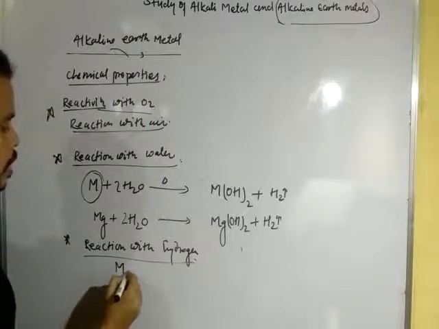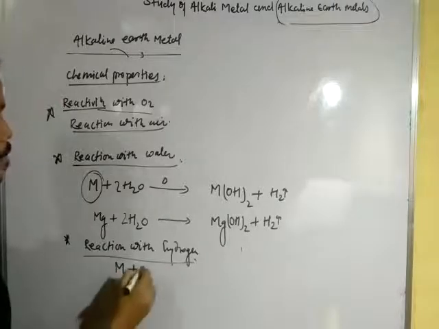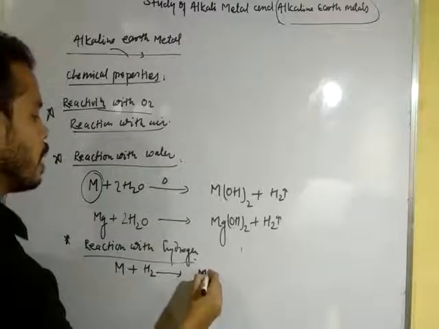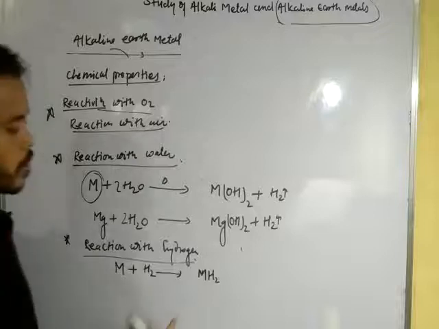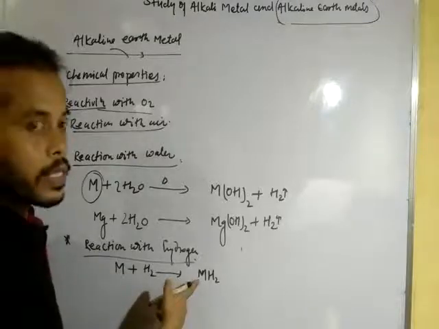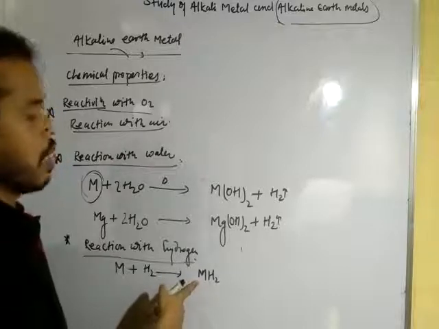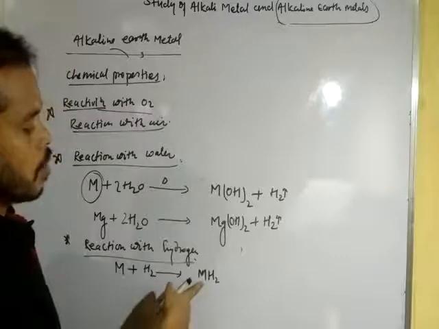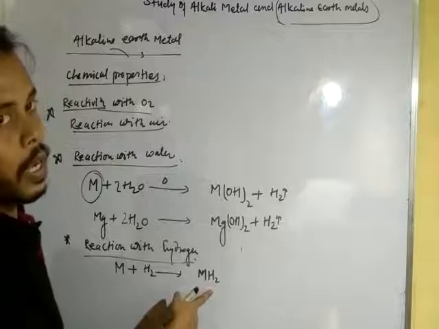You can see here, when a metal, that means alkaline earth metals, is treated with hydrogen gas, it forms metallic hydride of MH2 type. Okay, MH2 type because the valency of these alkaline earth metals is 2. That is why it forms MH2 type compound, metallic hydride.